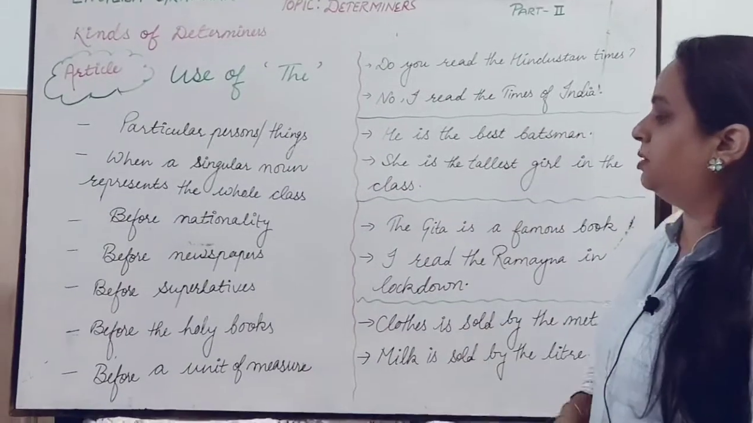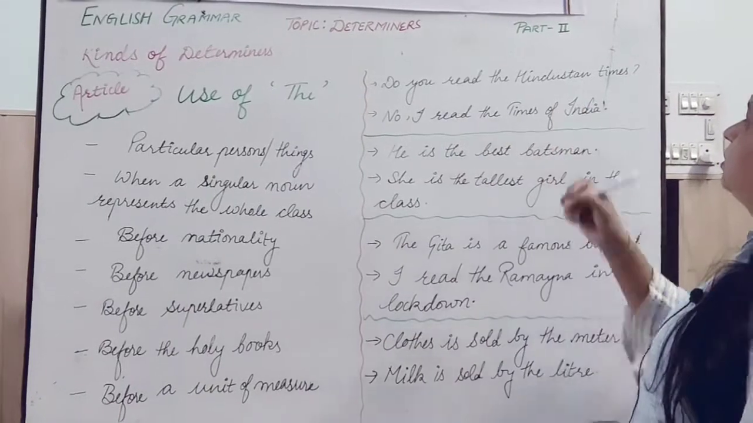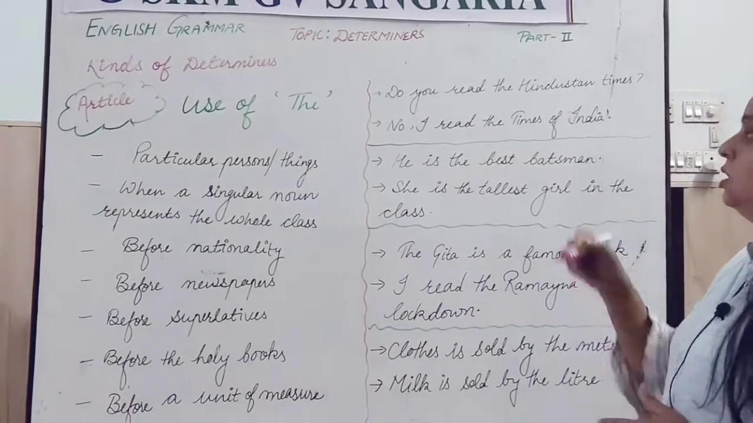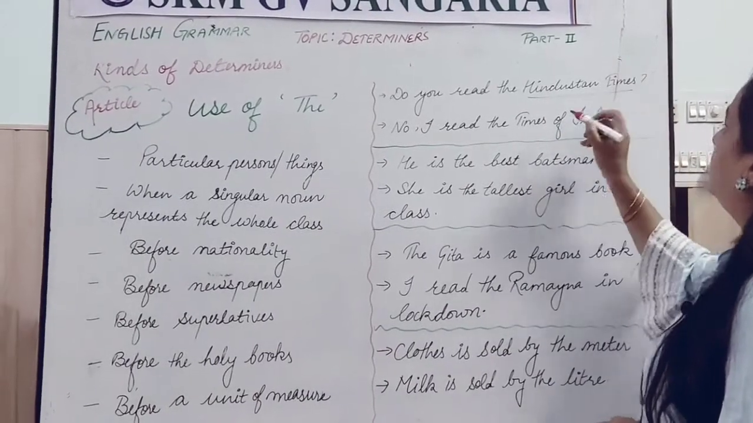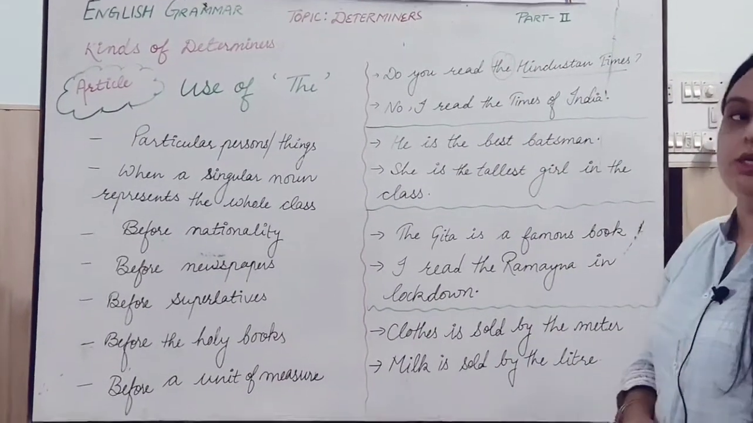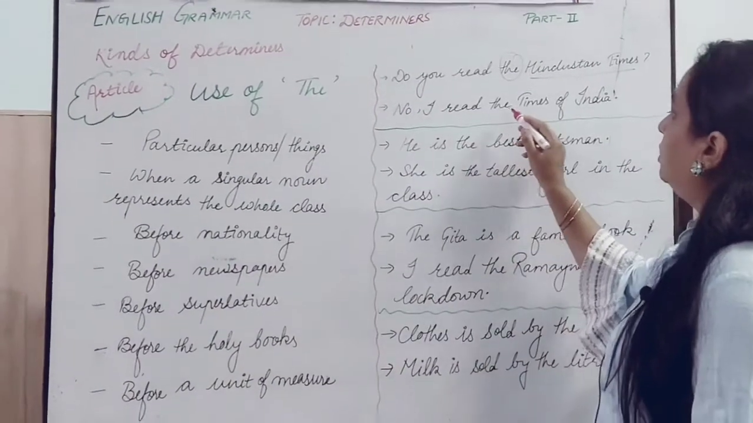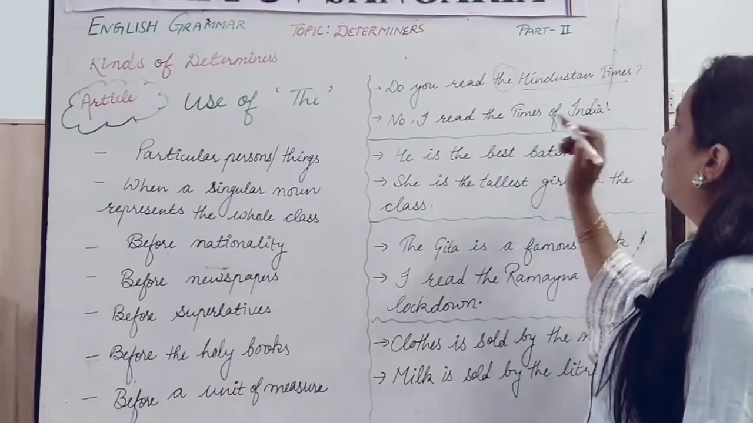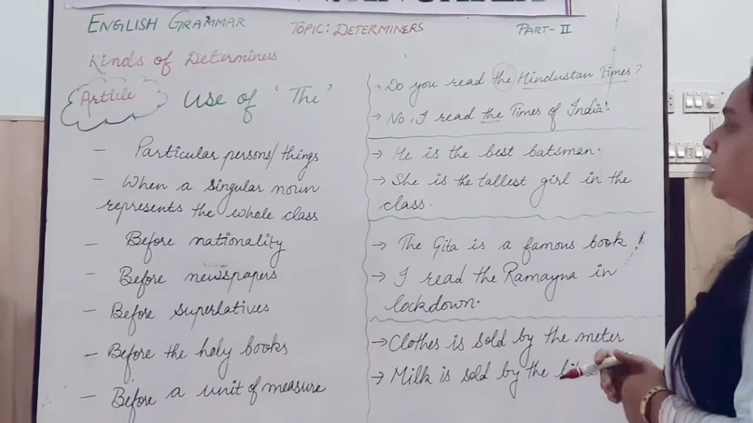Next is the examples of newspapers. So, do you read the Hindustan Times? So, the Hindustan Times is the name of a newspaper, and here we have to apply the with that. Okay. So, with the names of the newspapers. No, I read the Times of India. So, here also we have done the Times of India.